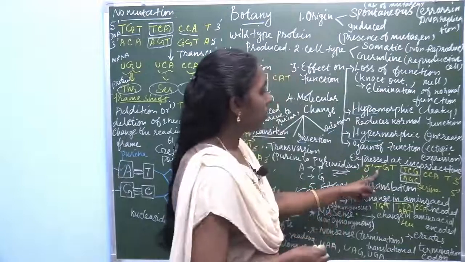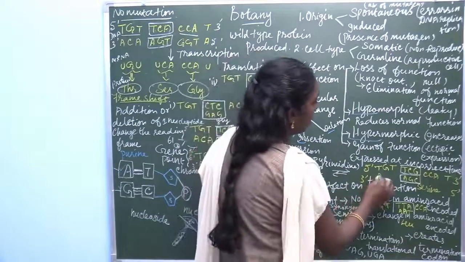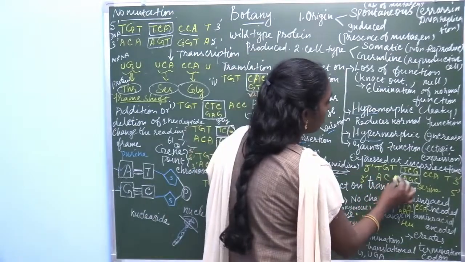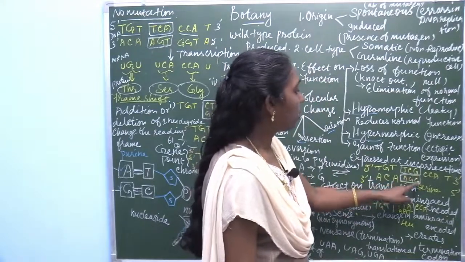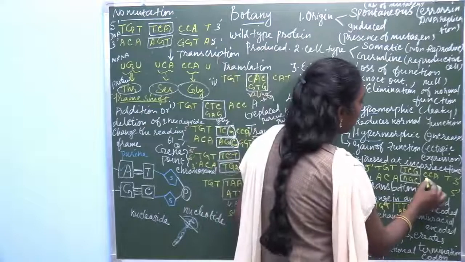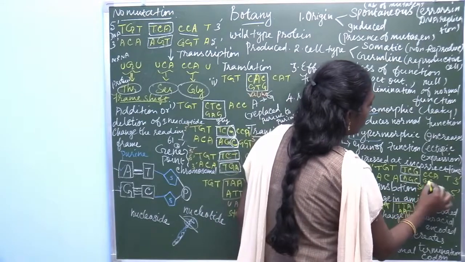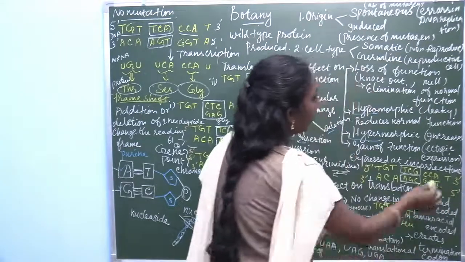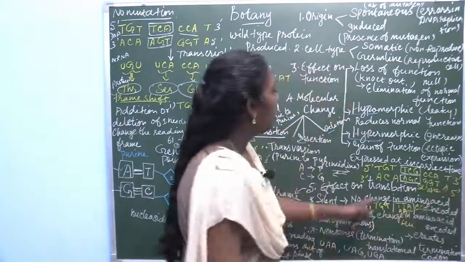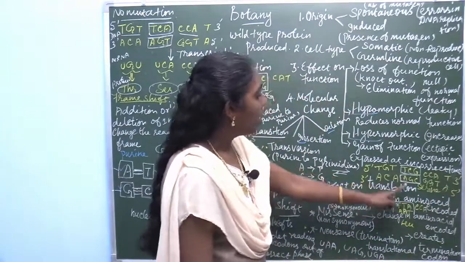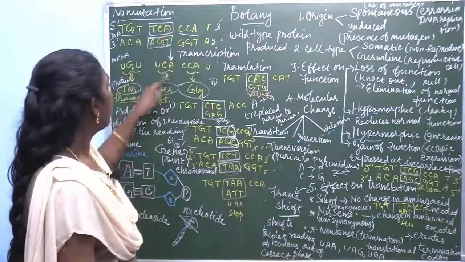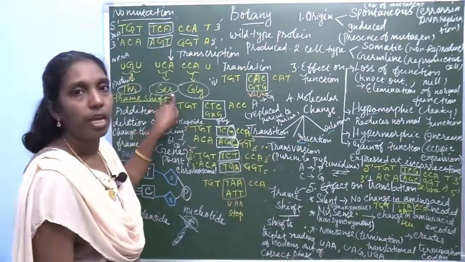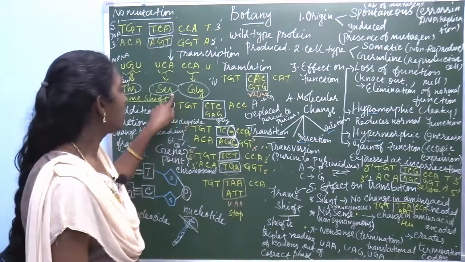Thymine combines with adenine, guanine with cytosine, and so on. In the normal sequence, the formation is serine.